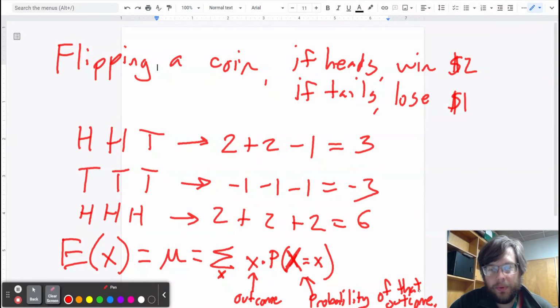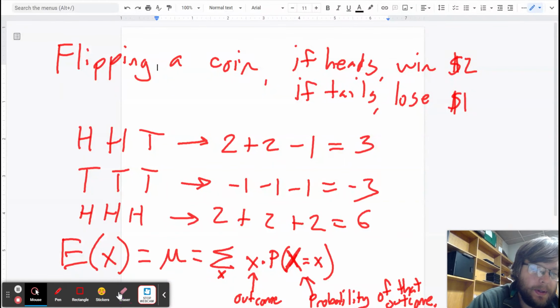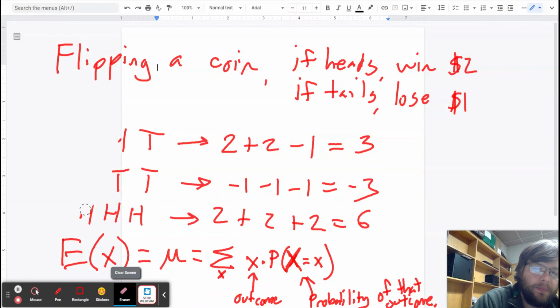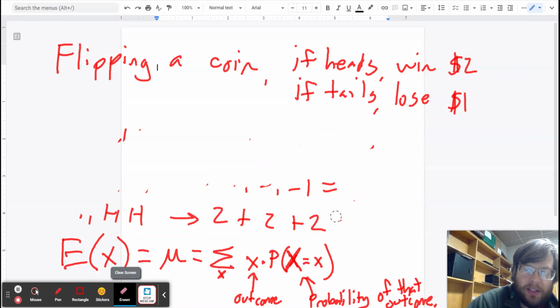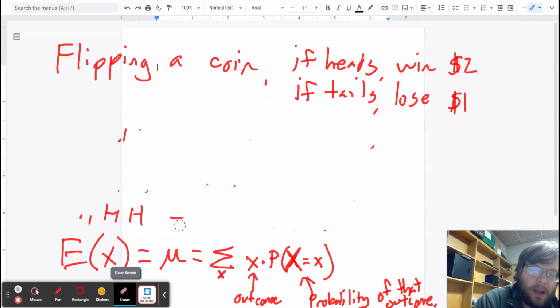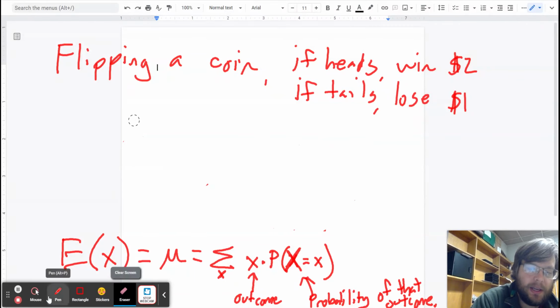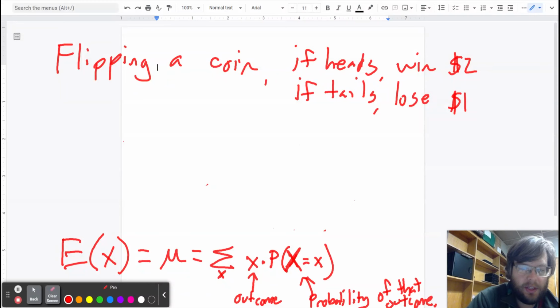Okay? And so if we look at expected value of a certain game, what we want to know is what are all the possible outcomes and what are the probabilities of those outcomes. So let's look at our example of flipping a coin. If I played the game 3 times, there's lots of different outcomes that could happen. And what the expected value tells you is what would you expect to happen on average if you played the game a lot of times. So let's use our definition right here.